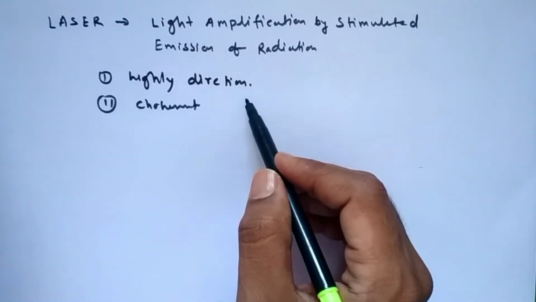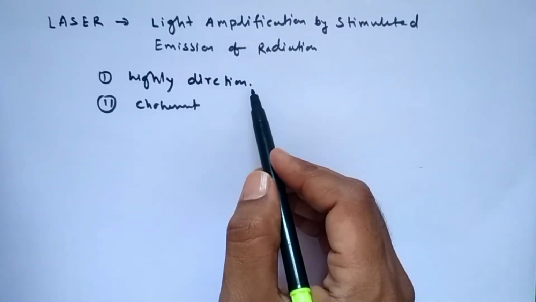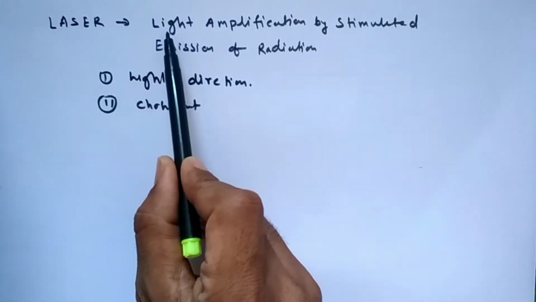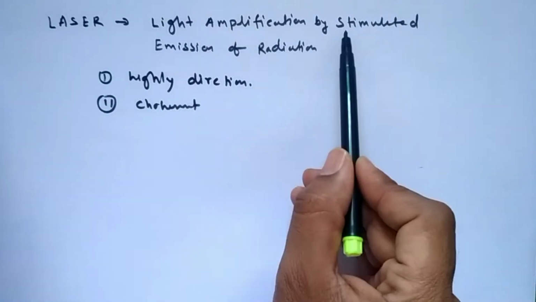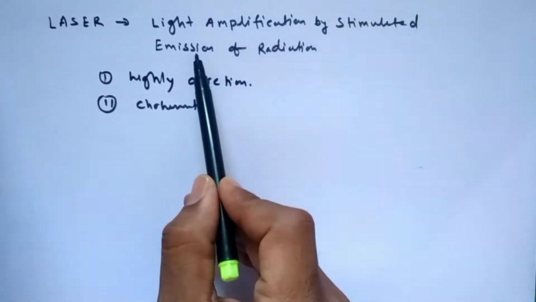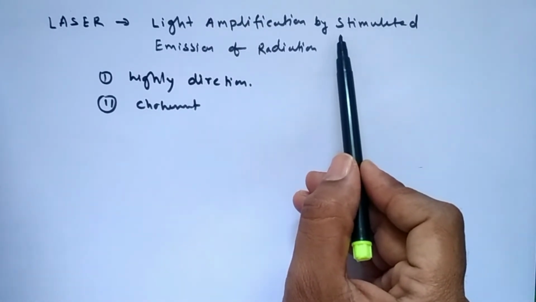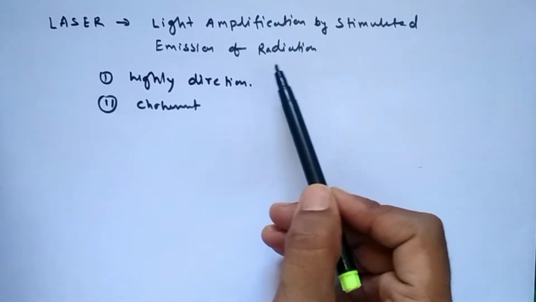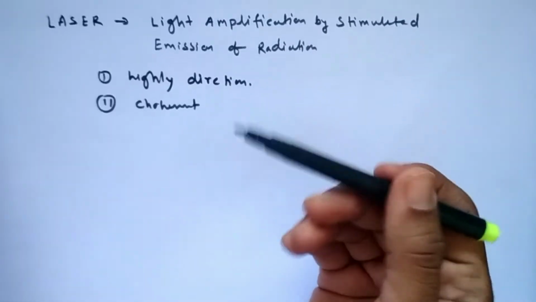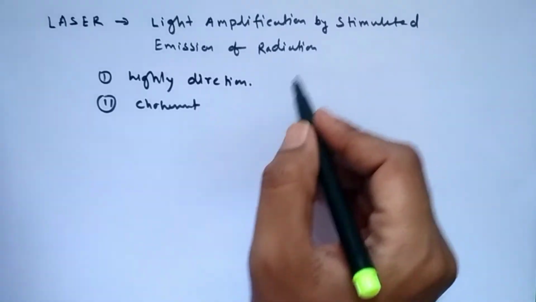Why is laser coherent and why is laser highly directional? Because the name itself indicates it: it is the amplification of light by stimulated emission of radiation. So friends, if there is no coherence, that means laser is not directional. Coherence makes it directional.